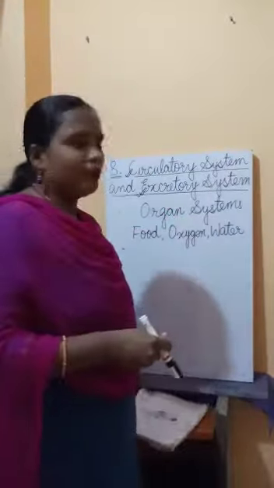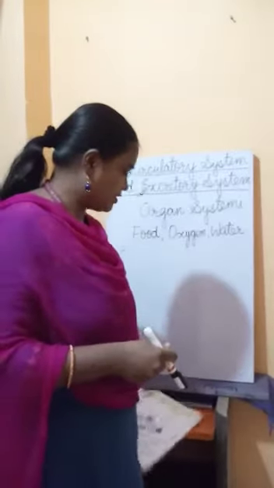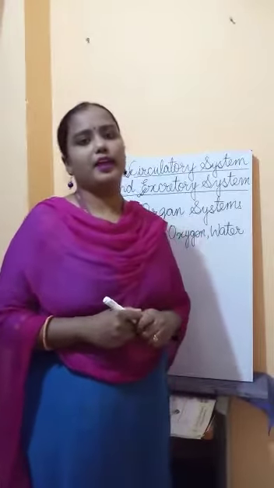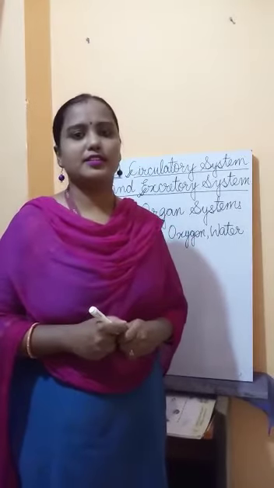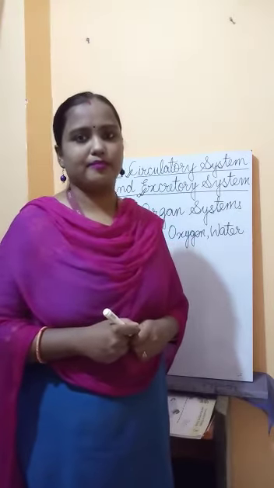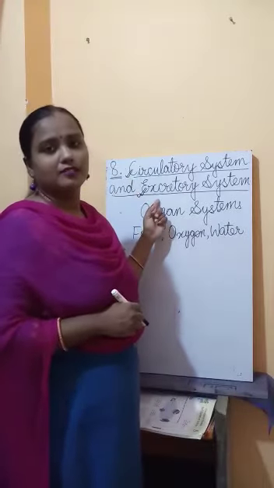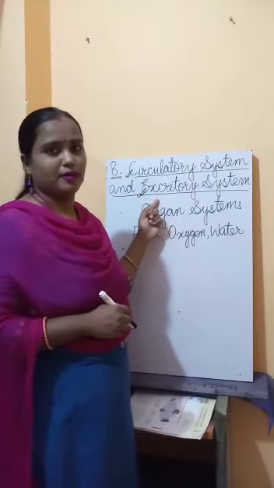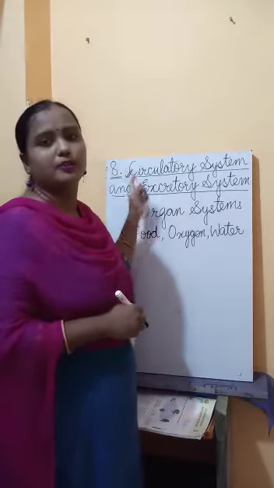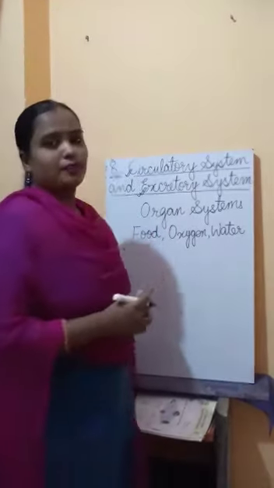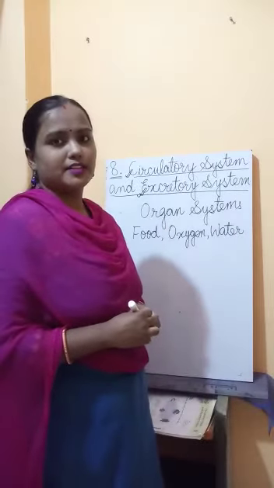So you have to do this activity with your pencil. Now, since all of you know each organ system can perform its task with the help of the other organs present inside our body, we will discuss about each of these 2 organ systems one by one. At first, we will discuss about the circulatory system. Now you have known the function of the circulatory system.